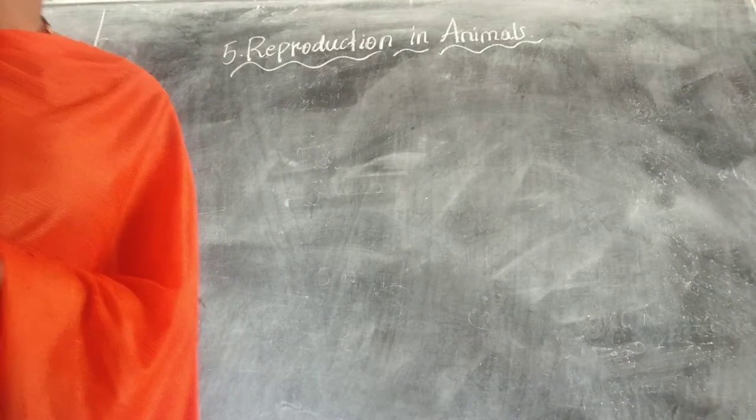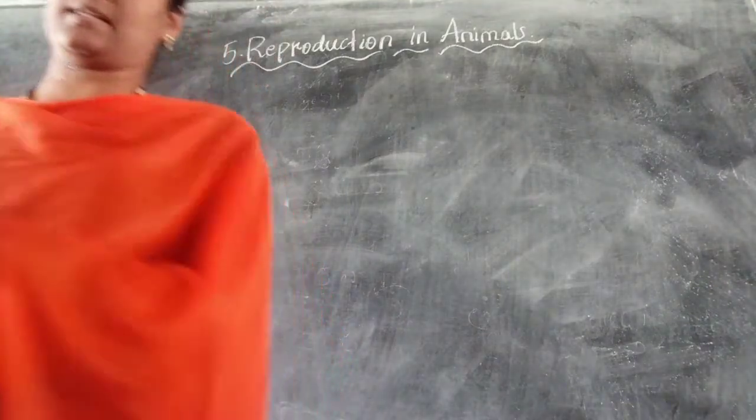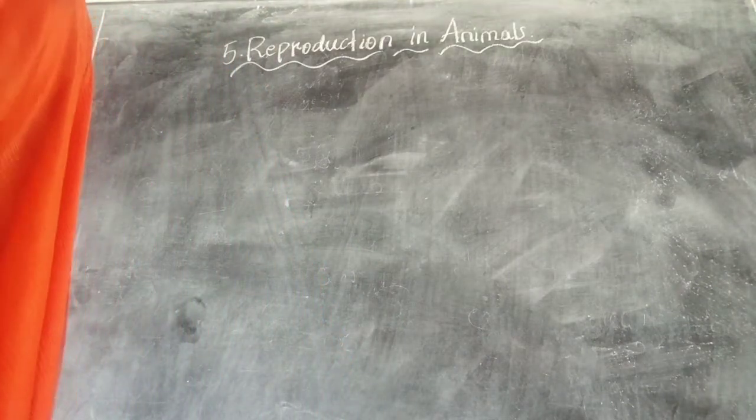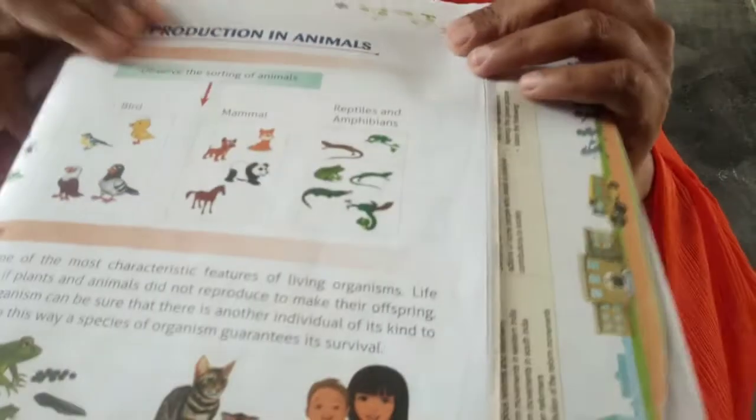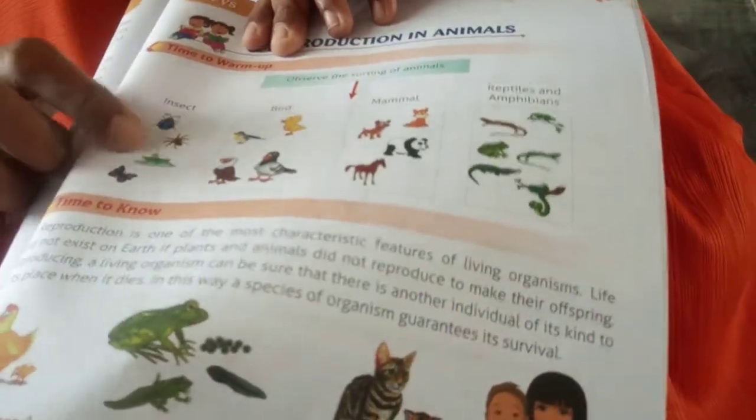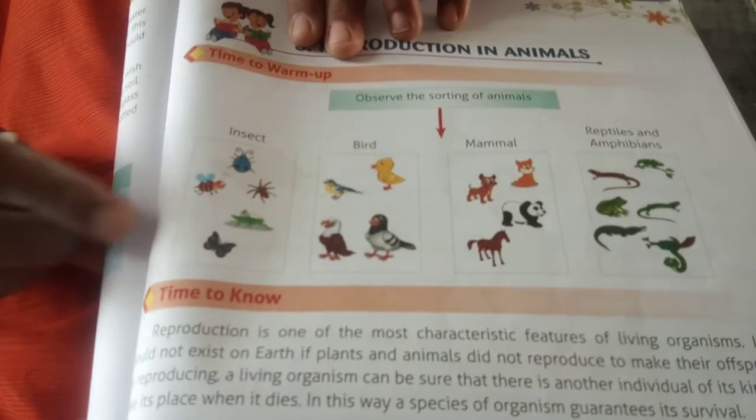Now let us see some of the sorting of animals. I am going to show you the picture of this in the textbook. Just look into the textbook, all of you. See here, they have given some of the sorting of animals. The first picture is of insects. As we know, there are varieties of insects.